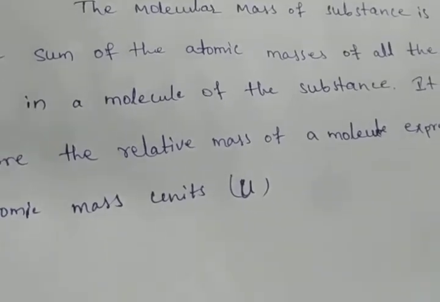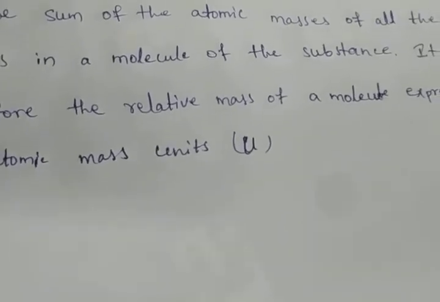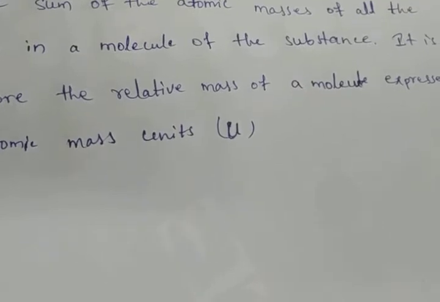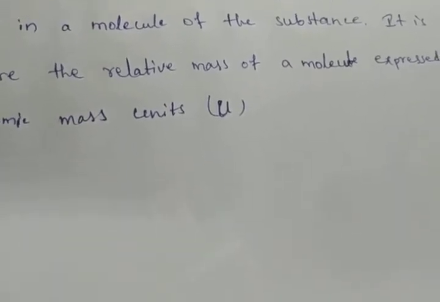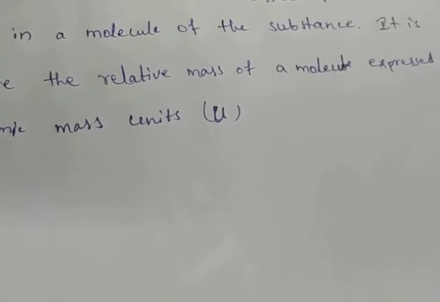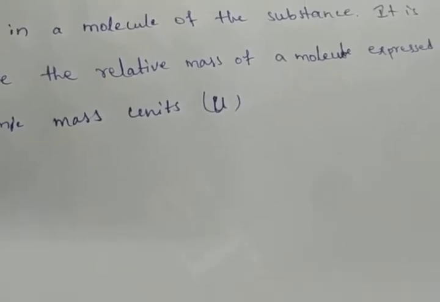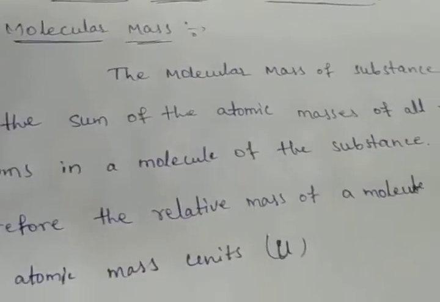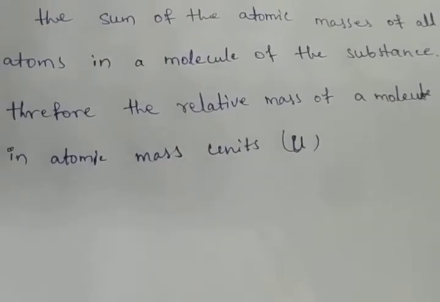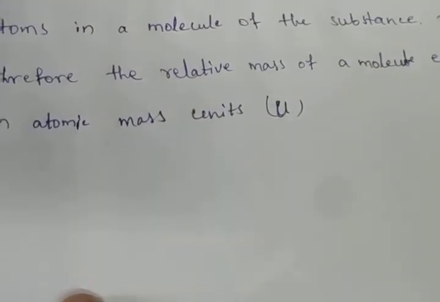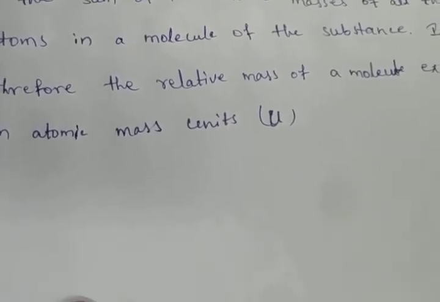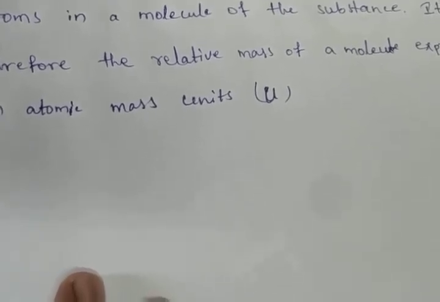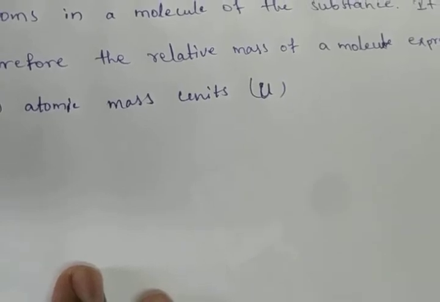Now we have to take some examples and calculate the molecular mass. When we are calculating the molecular mass, it is the sum of the atomic masses of all the atoms in a molecule. For suppose H2O is there and HNO3 is there. Now we have to try to find out their molecular masses. Calculate the relative molecular mass of water and calculate the molecular mass of HNO3.